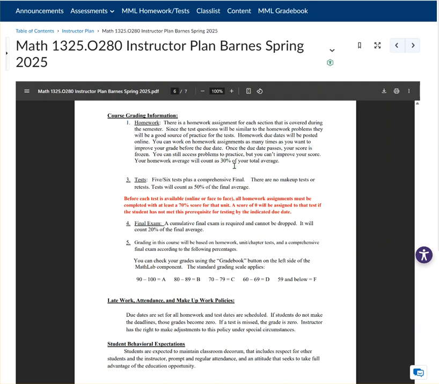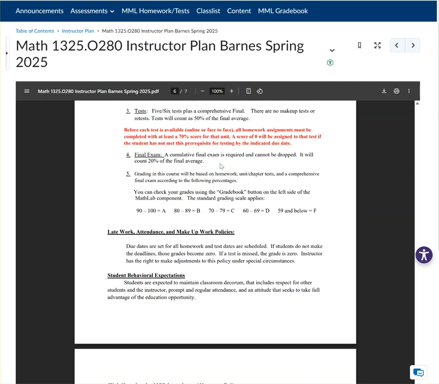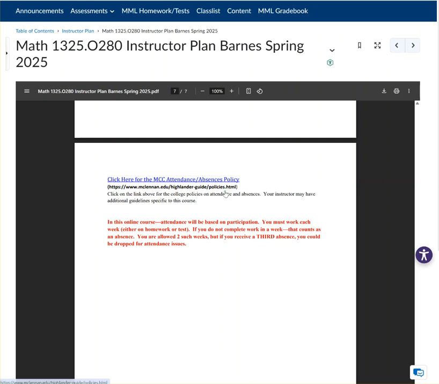Your homework counts 30% of your total average. Your tests count 50% of your final average. And please note, before each test is available, all the homework for that section, for that chapter, has to be finished with at least 70 on each of those items. If not, it will not open. And at the end of this course, if you haven't done something, it will become a 0. Final exam is cumulative. It covers everything, and it will count 20% of your final average. So those are the highlights of that.